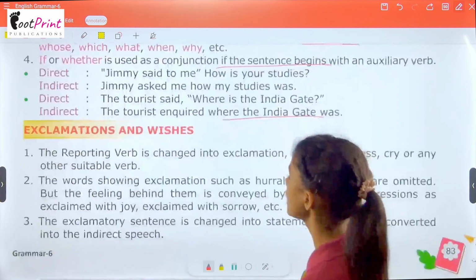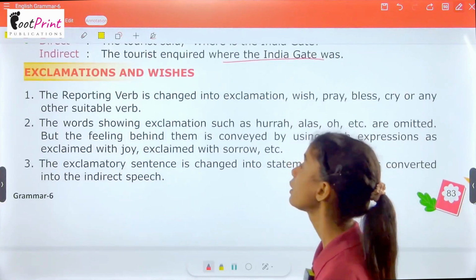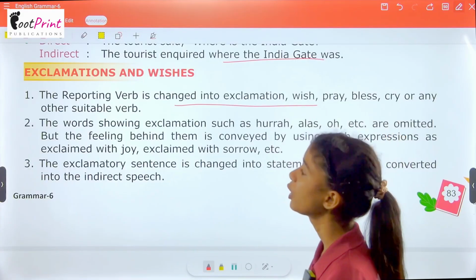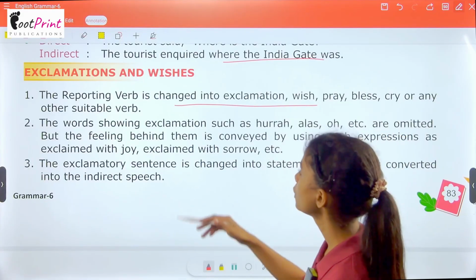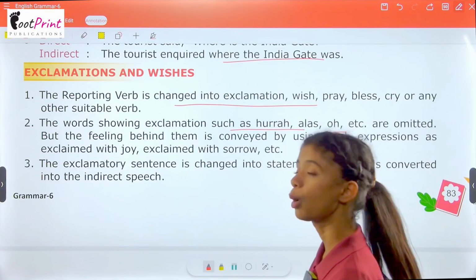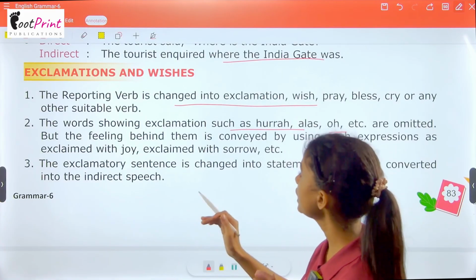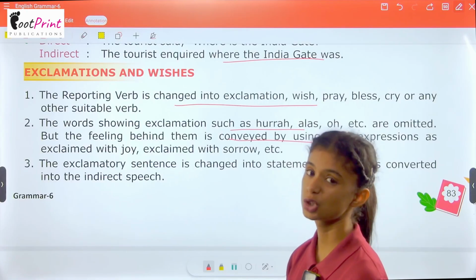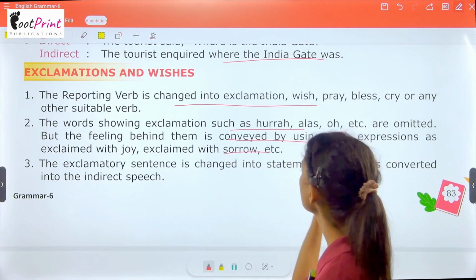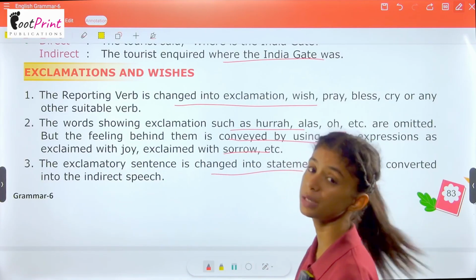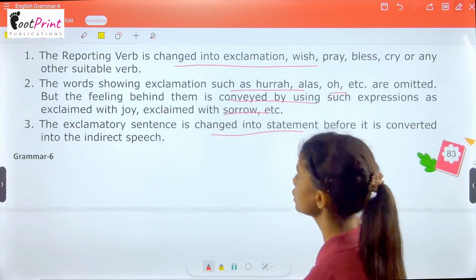Okay. Now we have exclamations and wishes. Now the reporting verb is changed into exclaim, wish, pray, bless, cry or any other suitable verb. The words showing exclamations such as hooray, alas, oh, etc., are omitted, they are removed. But the feeling behind them is conveyed by using such expressions as exclaimed with joy, exclaimed with sorrow, etc. The exclamatory sentence is changed into a statement before it is converted into indirect speech.